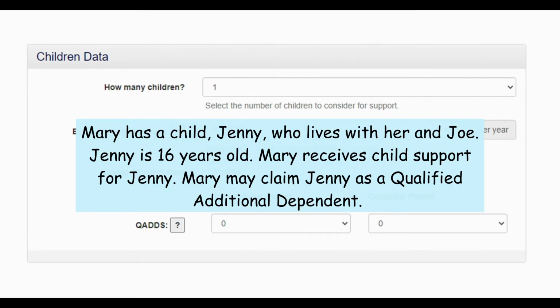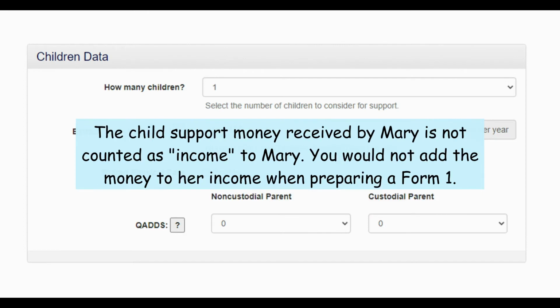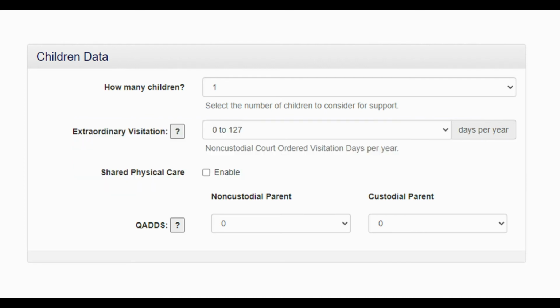Mary has a child, Jenny, who lives with her and Joe. Jenny is 16 years old. Jenny's father pays child support to Mary for Jenny. Mary may claim Jenny as a qualified additional dependent. For your information, the money received by Mary in child support for Jenny is not income to Mary. You would not add that money to Mary's income.